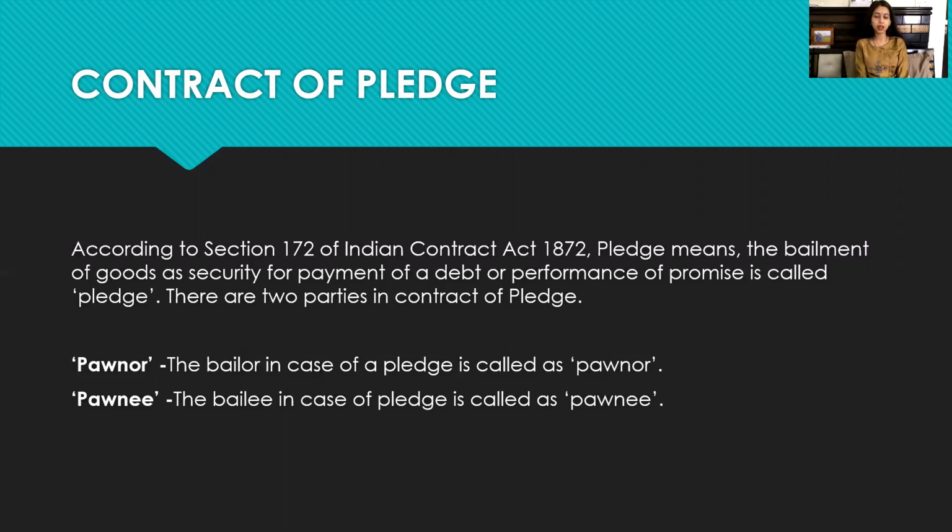There are two parties in a contract of pledge, pawnor and pawnee. Pawnor is the person, or we can call the bailor in case of the pledge. Pawnee is the bailee in case of the pledge. You can also call them pledger and pledgee as well.